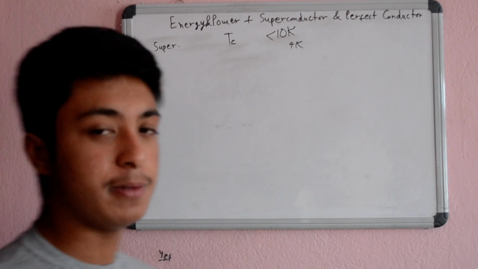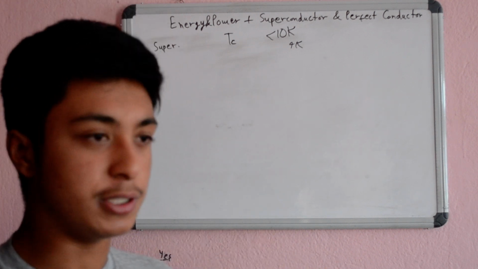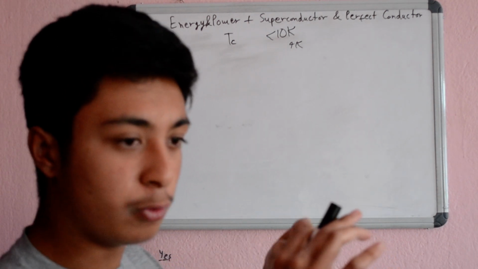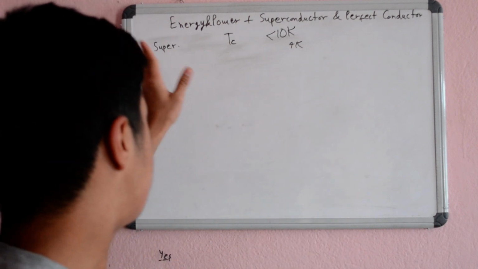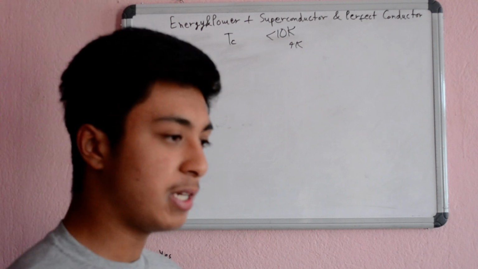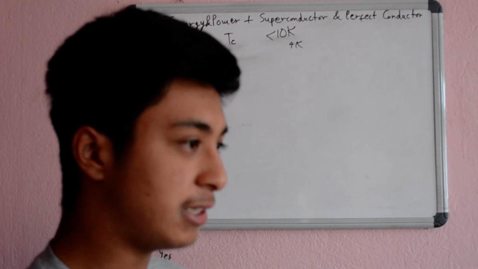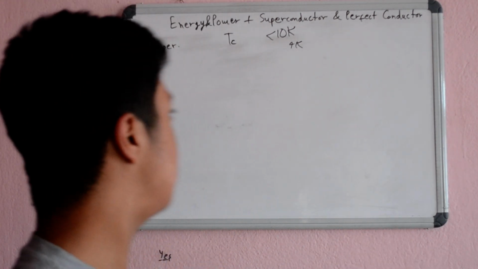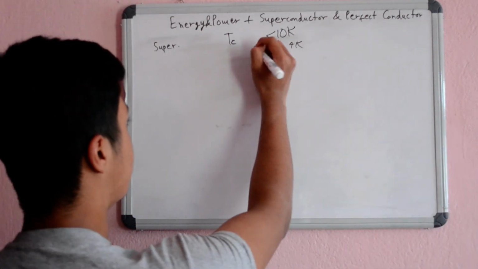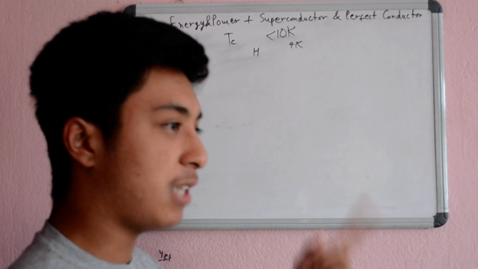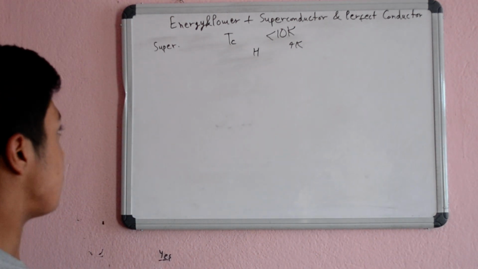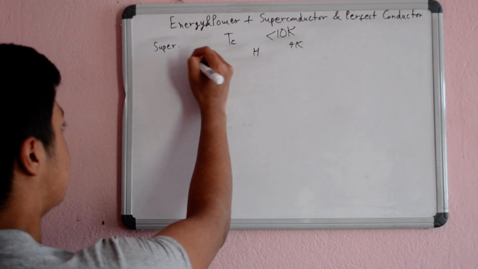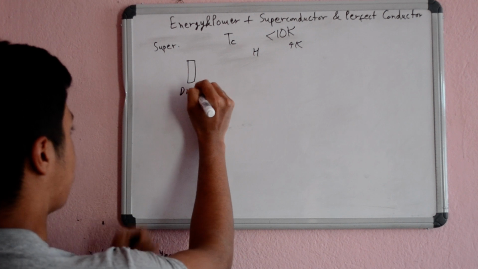Well, it can be explained by the current resistance theory, which says the resistance is an opposing force to the current, and if the current has to flow past it, some work must be done. But in superconductors, there is zero resistance. That means there is no opposing force to the current, so no work has to be done to make it flow, right? And since there is no work done, no heat is produced, and sound and light are also not produced. And here superconductors, due to their very high moving current, are able to become diamagnetic materials.